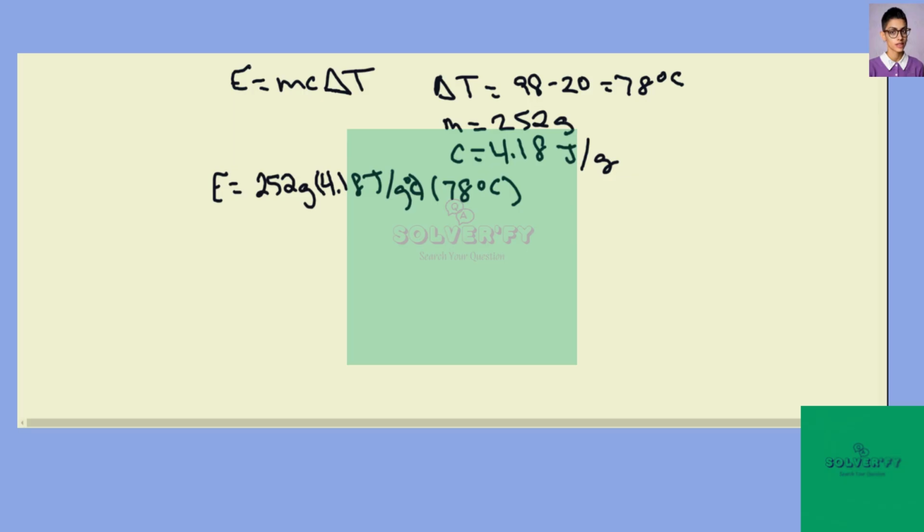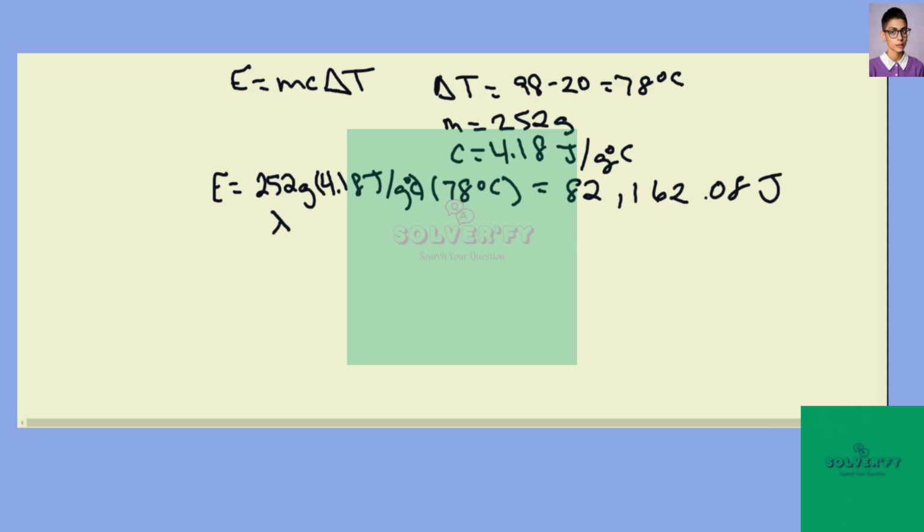So we end up getting 162.08 joules. So that's our energy.